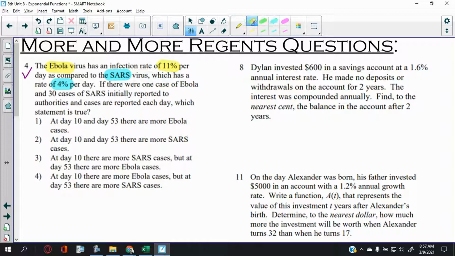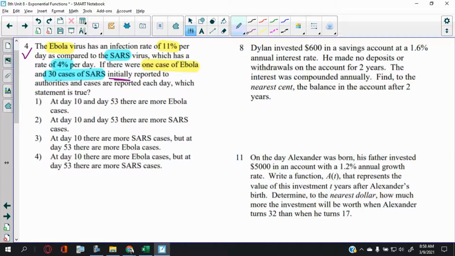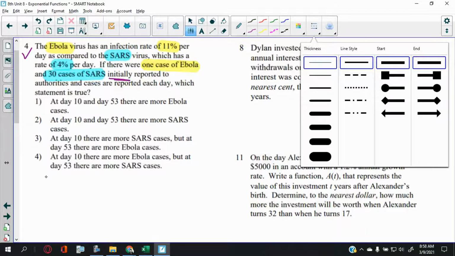Now we cannot ignore the next clue. If there were one case of Ebola and 30 cases of SARS initially, meaning you already know what they mean by that, each day, which statement is true. So let's set this out to answer this question. We've got two things going on here. One is we've got Ebola.